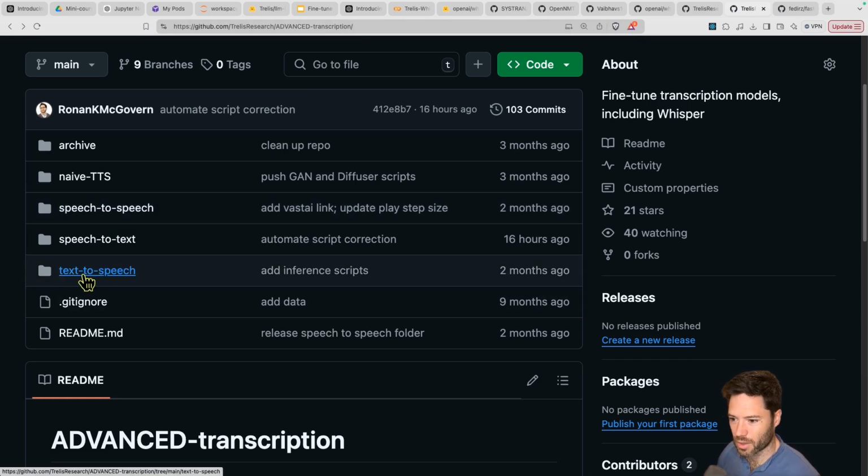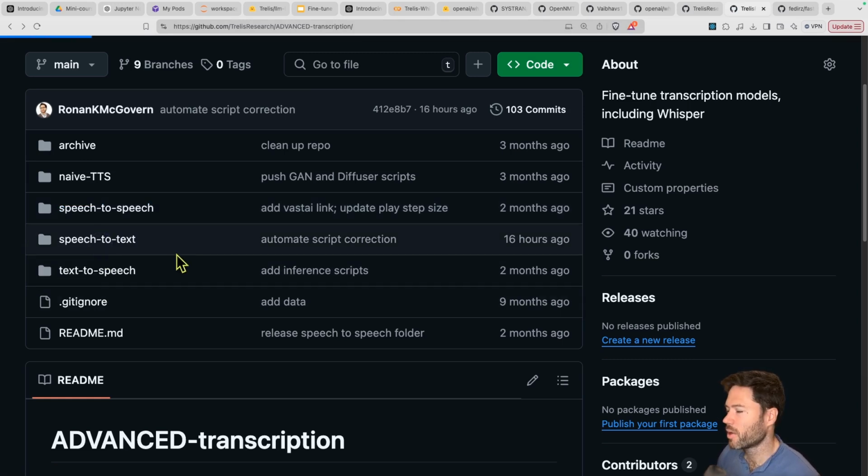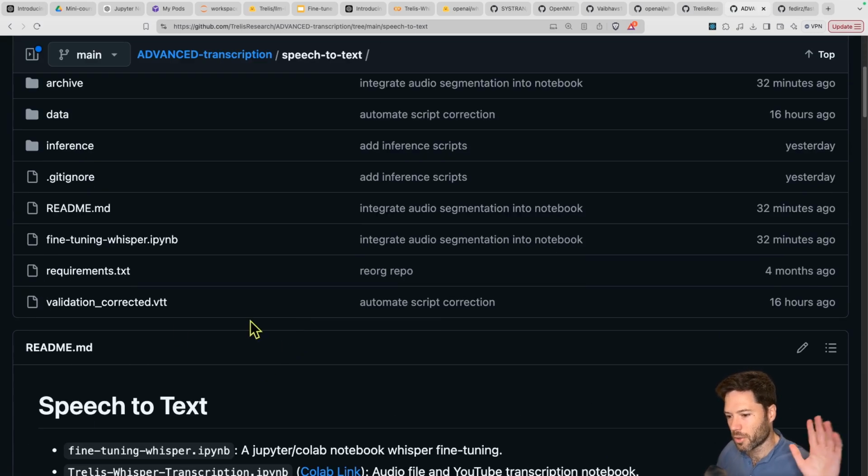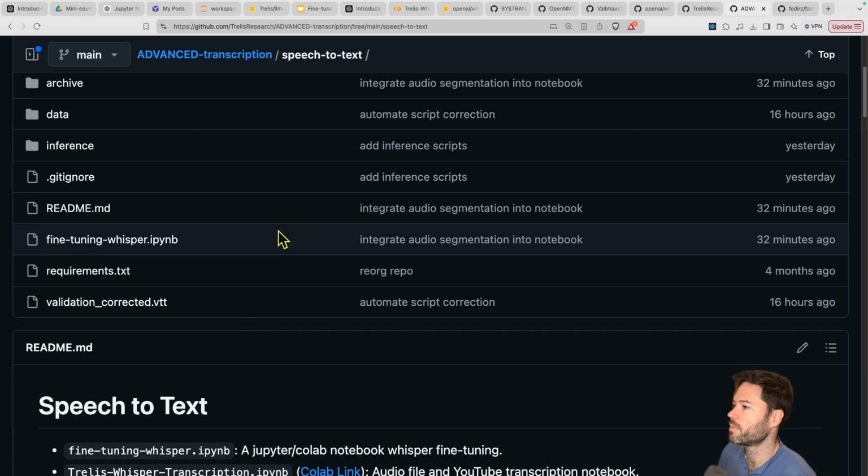With Whisper, we're talking about a speech-to-text model, so we'll be focused on the scripts that are here. And the key notebook, I've now consolidated everything into one notebook for data preparation, fine-tuning, and model conversion into CTranslate2 or into OpenAI format. It's all in one script called Fine-Tuning Whisper.